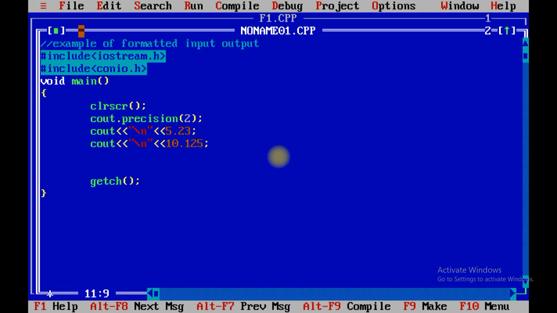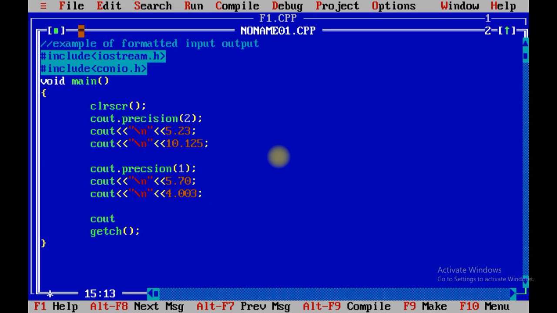10.125, this is the second digit which we want to display. Then again I am going to use cout dot precision, going to set one precision, that means after point I want to see only a single digit. So cout backslash n, 5.70, cout backslash n, 4.003,